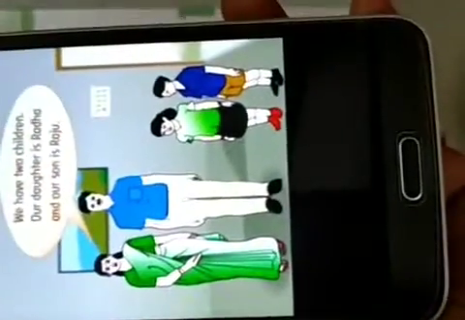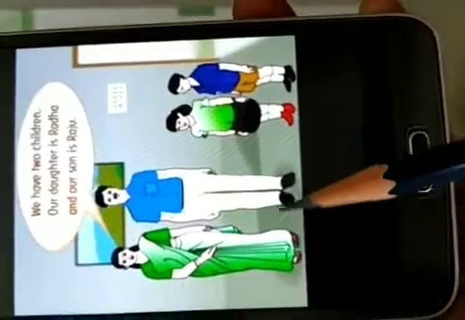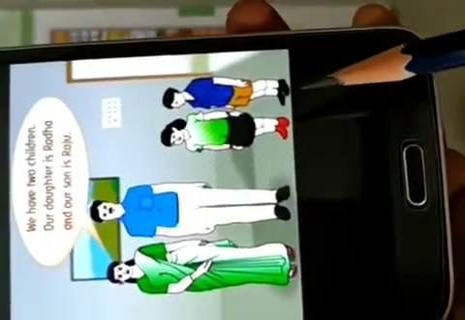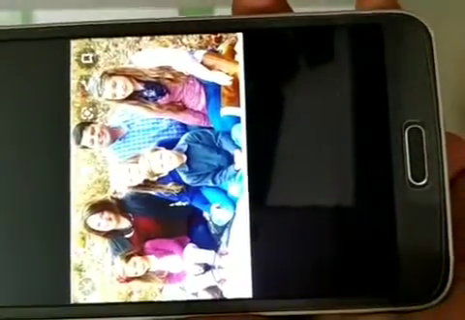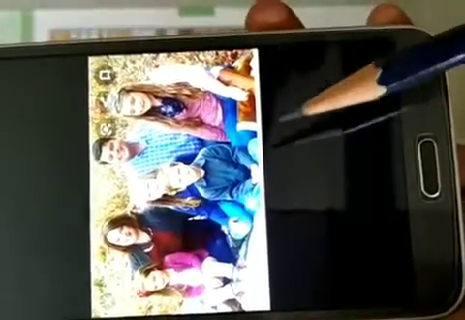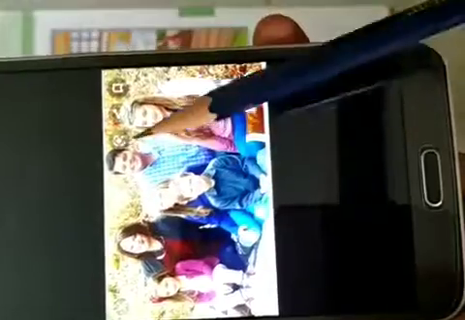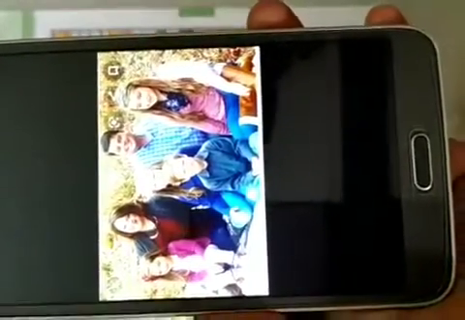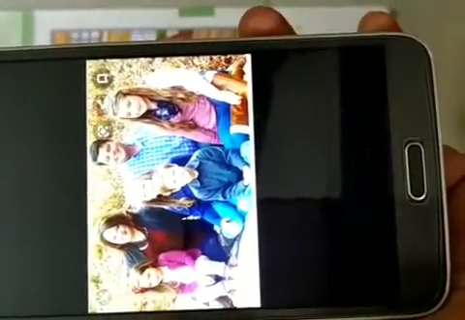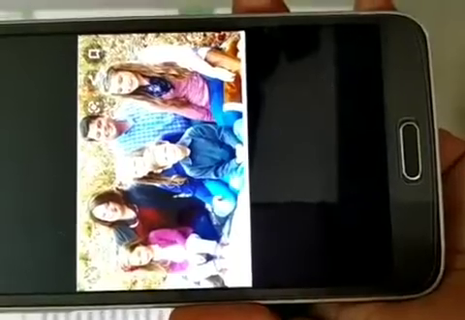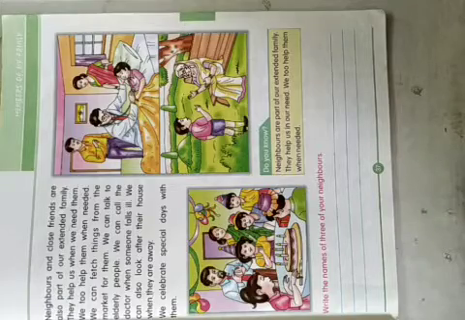See students, a small family. You can see mother, father and brother and sister. Then this is also a small family with 4 children, but it is mother, father and 4 children who are there. So this is also called a small family only. Then we will see what is a big family.